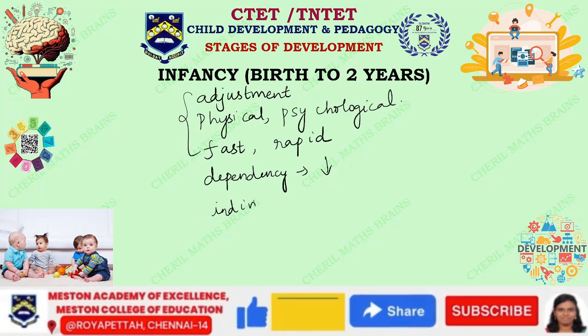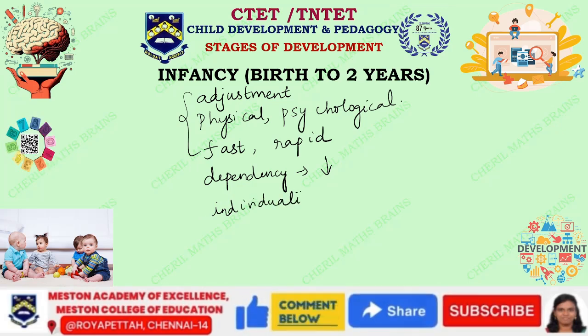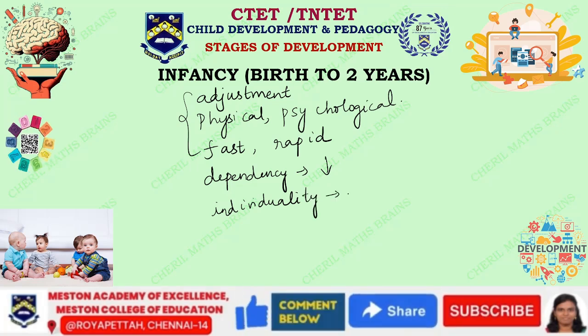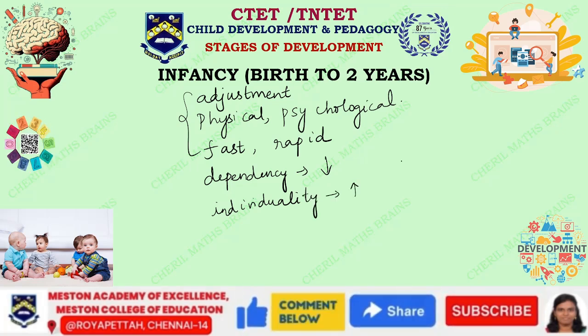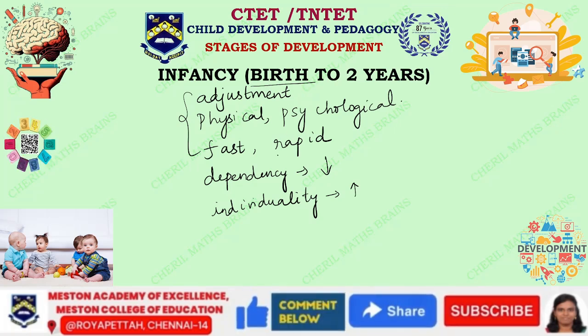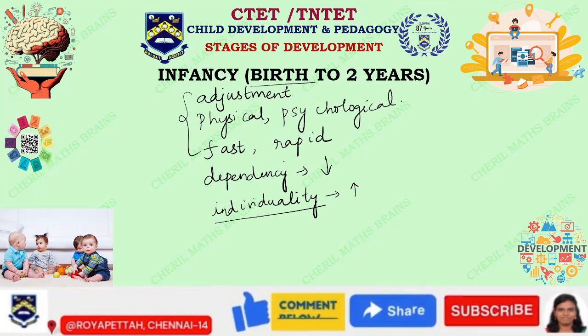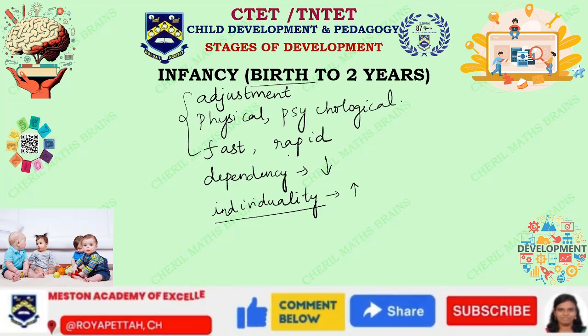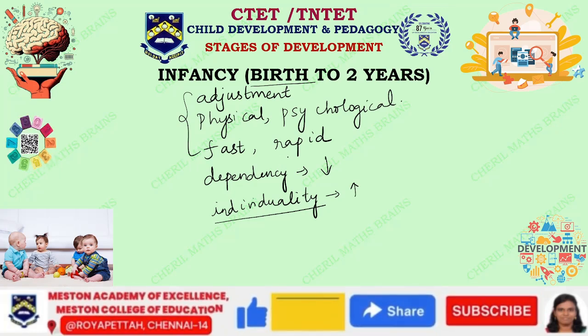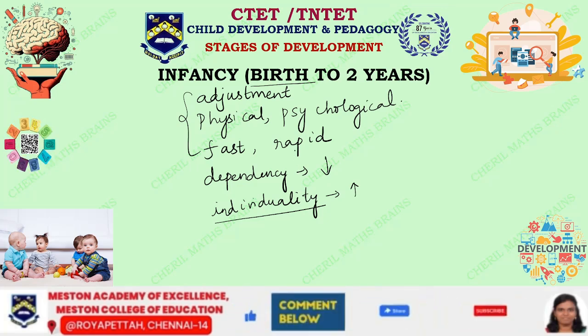When the child is born, the child will first be more dependent. The child will first think that it has to be with the mother always. The child will not go to another person and all. All that we can see in the beginning stage. Slowly, the child will start getting understanding about others. And likewise, when you look at the individuality, first the child will not have any individuality. Later on, once it attains 1 year, 2 years, the child will feel that he or she is a separate individual, and they'll have their own likes and dislikes, all those things will be there.